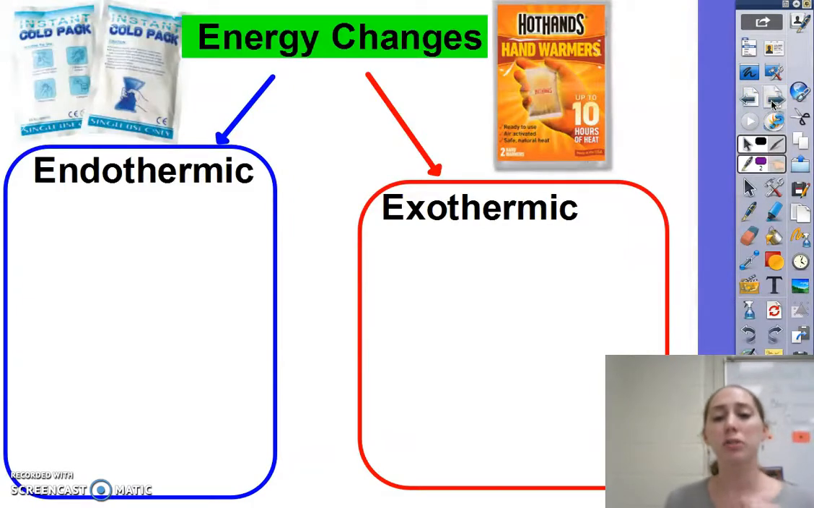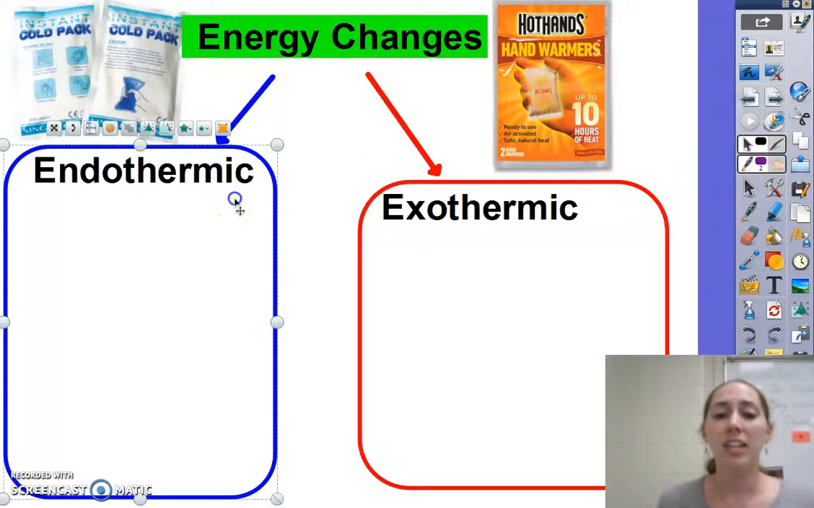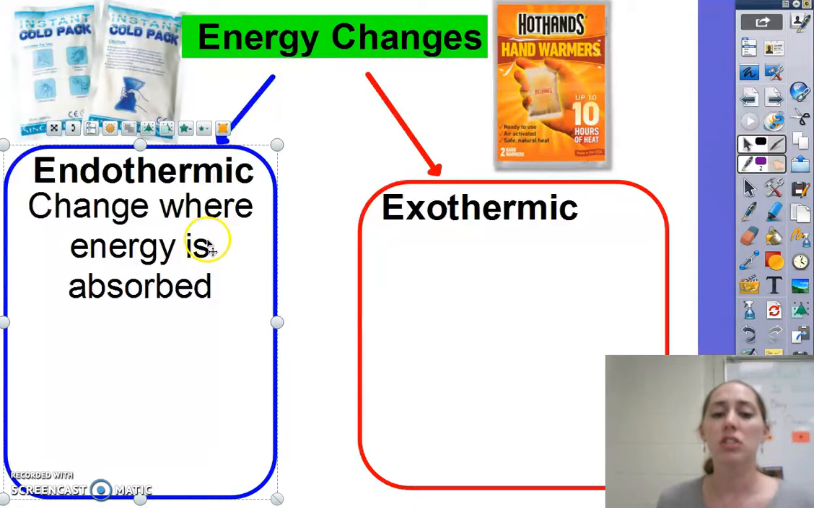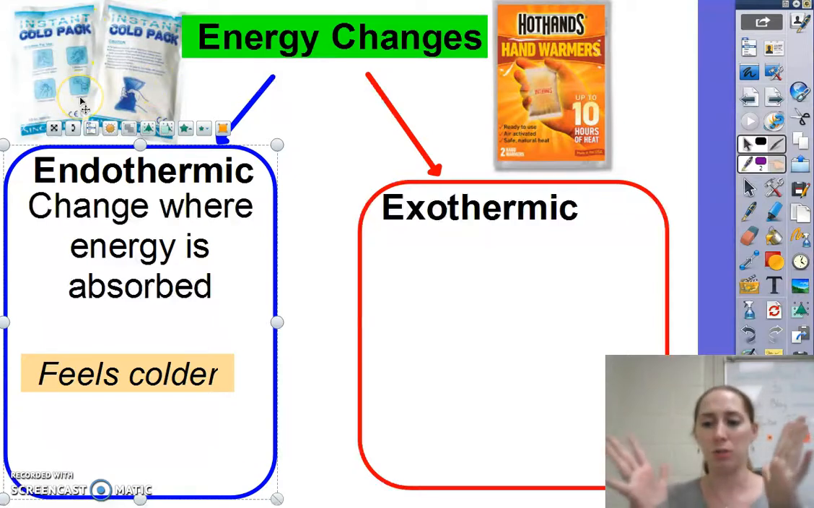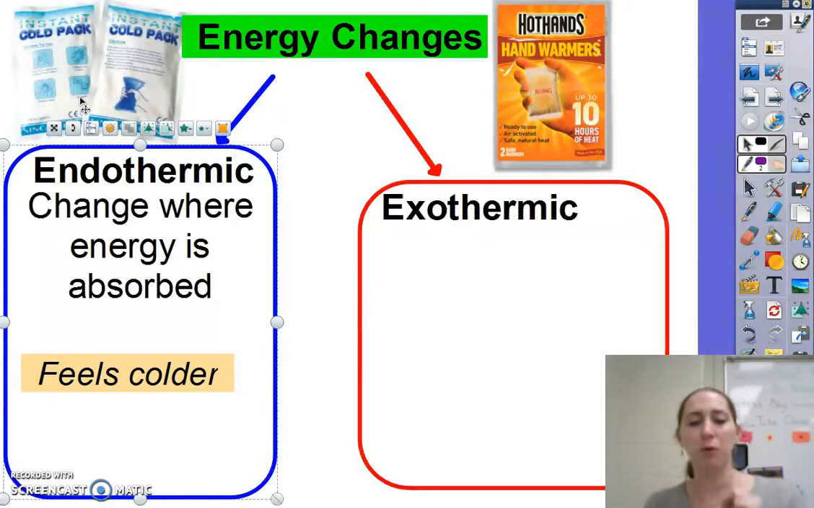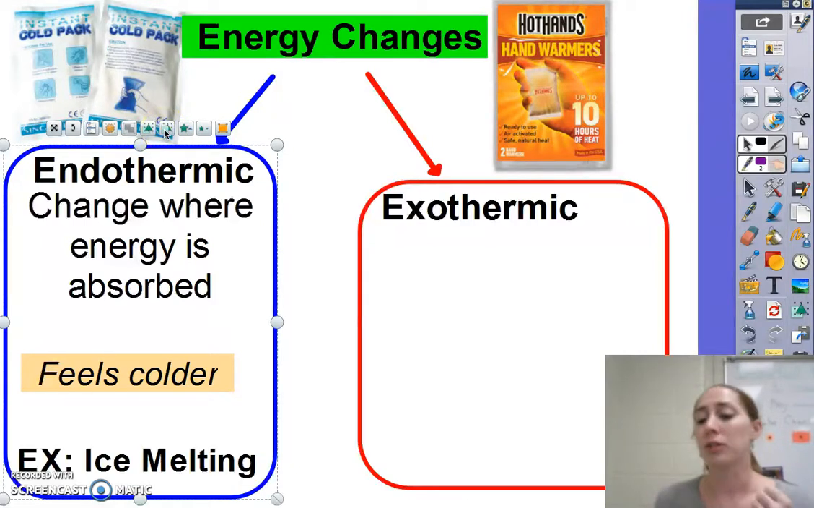Now, there are 2 types of main energy changes. We talked about a sign of a chemical reaction. If it cools down, that's called an endothermic reaction. This is a change where energy is absorbed into the matter, which makes the surrounding area feel colder. This is things like those instant ice packs. When you pop them and shake them up, they get really cold. That's because an endothermic reaction is happening. Those molecules are absorbing all that energy. For example, ice melting. Ice is absorbing the energy around it, which is causing it to melt.